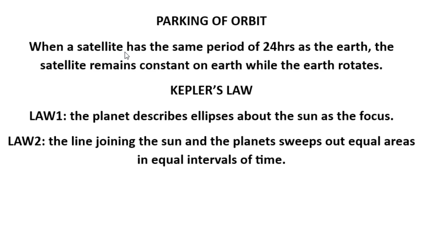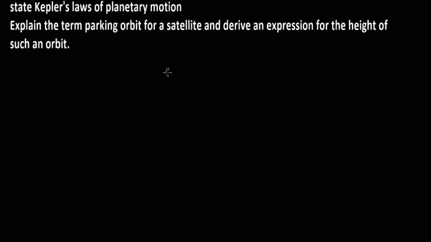And on solving the problem, I'll make an illustration and give you a clear sample of what this parking orbit is all about while solving for the height of the parking orbit of this satellite. Let's look at the B part of the problem.